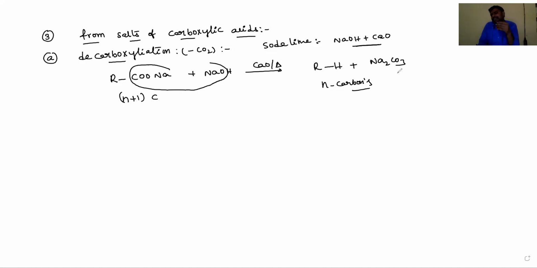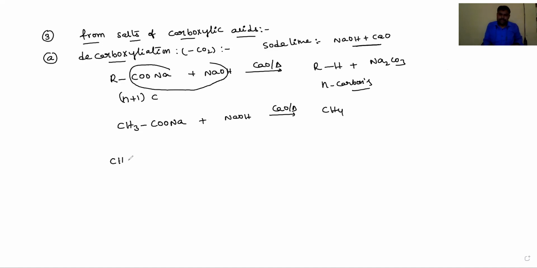Na2CO3 on heating is converted into Na2O, sodium oxide, and carbon dioxide. That's why it is called a decarboxylation reaction. In this method, CH4 we can prepare. For example, sodium acetate, CH3COONa, reacts with NaOH and calcium oxide on heating, and the product is CH4, methane.